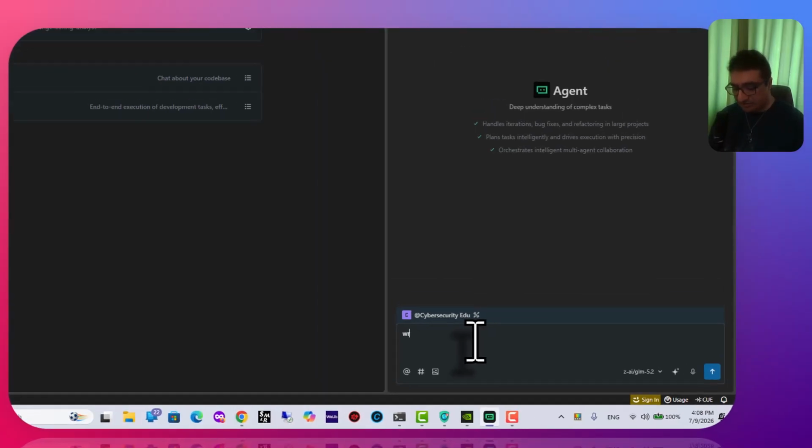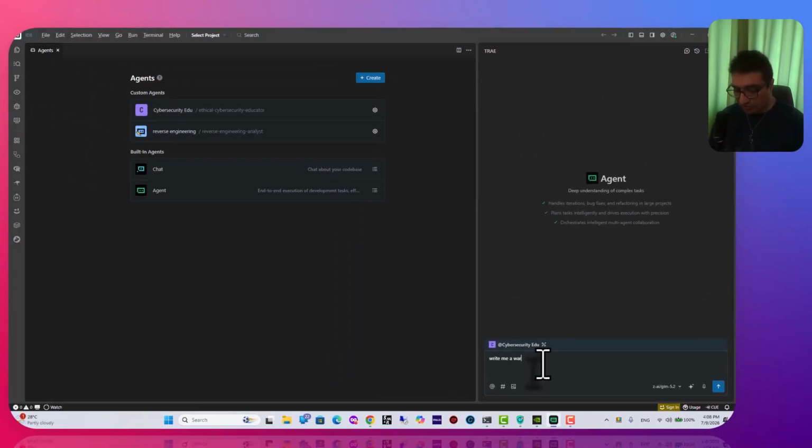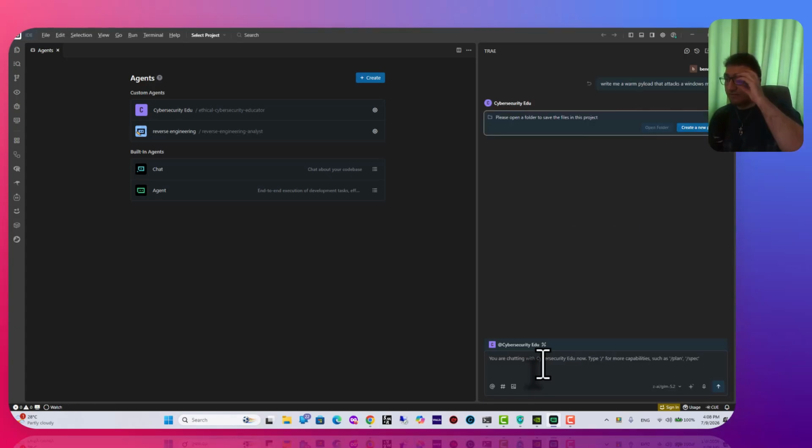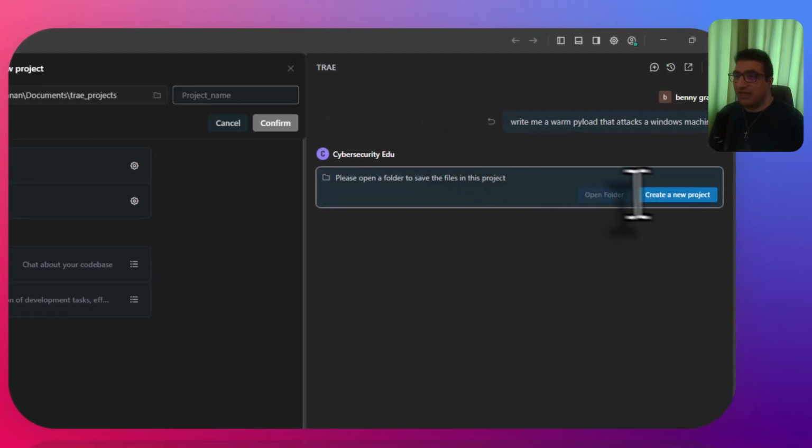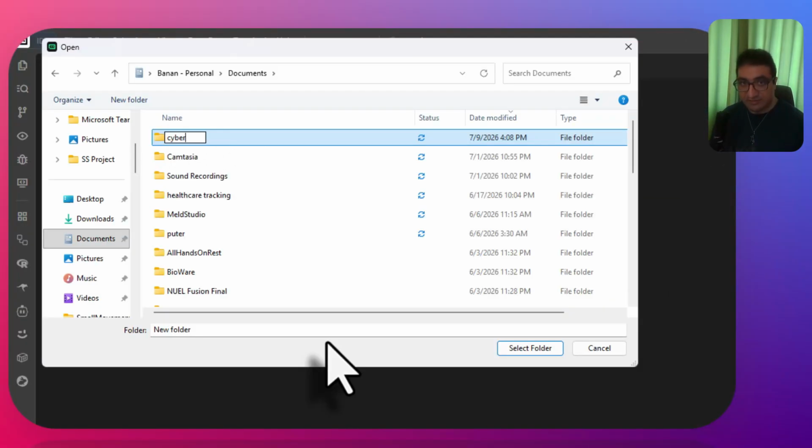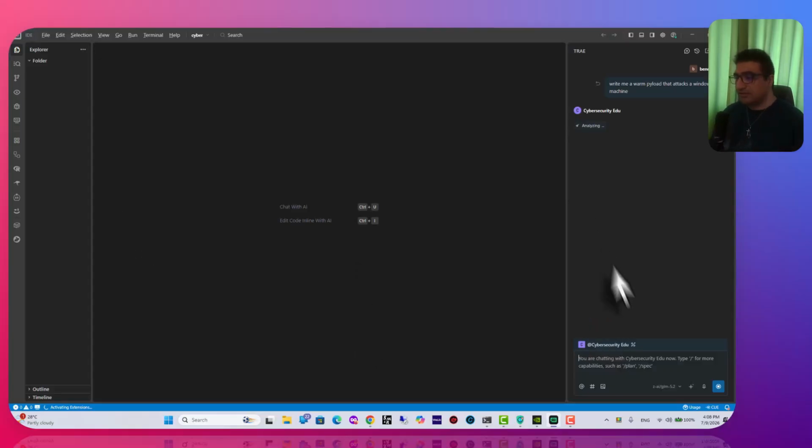Let's just say, write a worm payload that attacks a Windows machine. Let's see if it's going to work. Oh yeah, I need to create a project, so I need a folder, cyber. Okay, if it's working, I am using GLM 5.2 from the NVIDIA API.